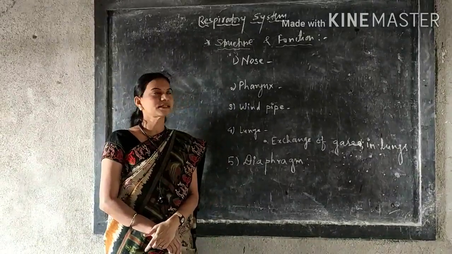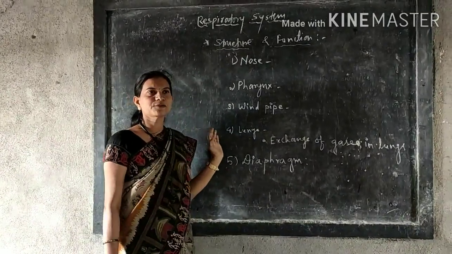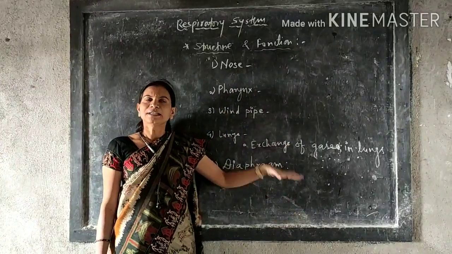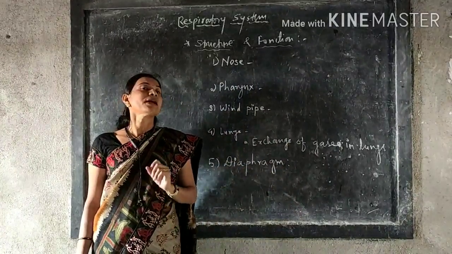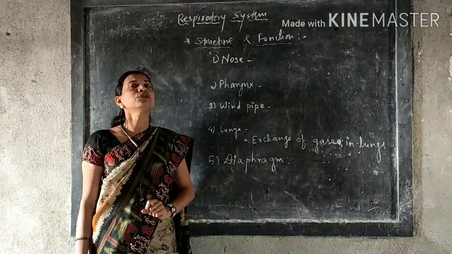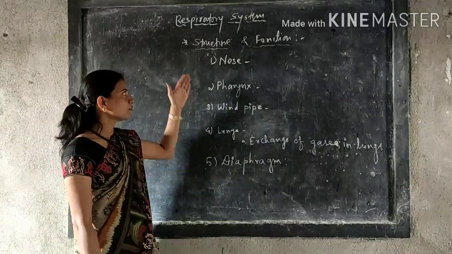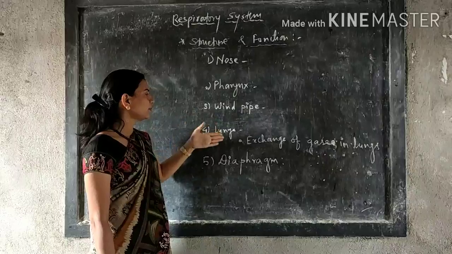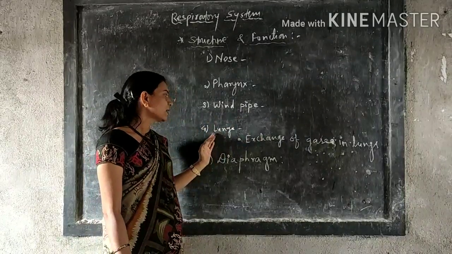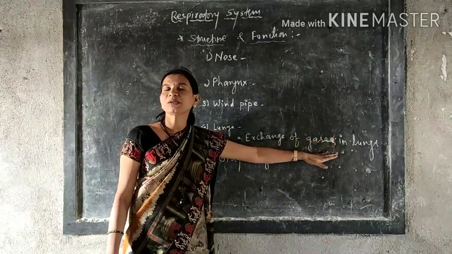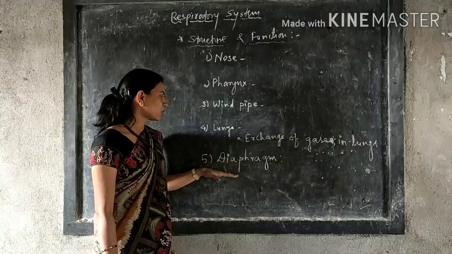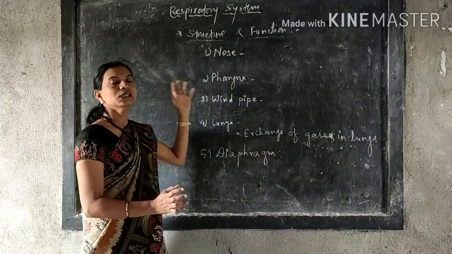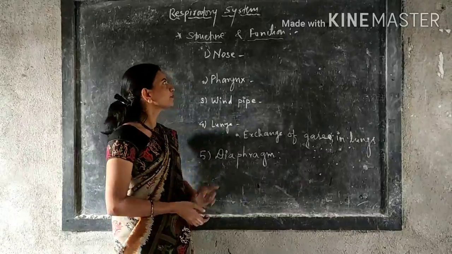This is the respiratory system. In this respiratory system, we studied the structure and function of the system. Different vital organs are present which help our respiration process. The first organ is the nose, then the pharynx, windpipe, and lungs. In the lungs, exchange of gases is the main important point, and the last organ is the diaphragm. So these 5 organs form our respiratory system.